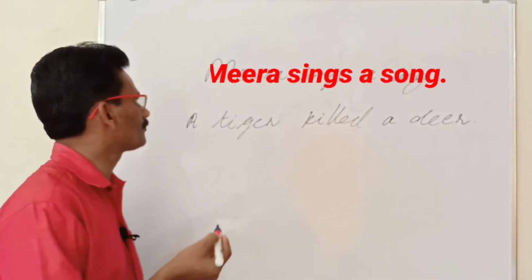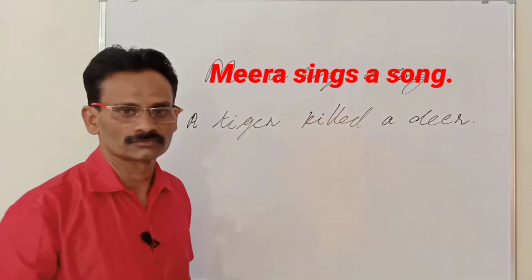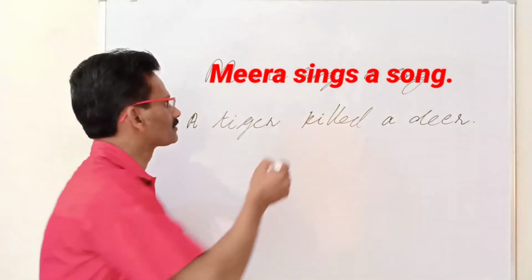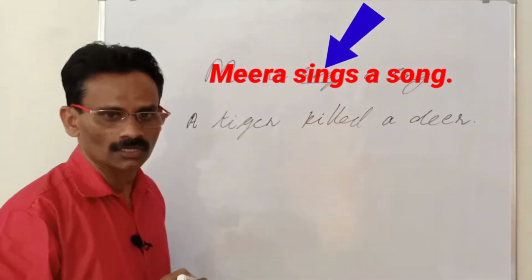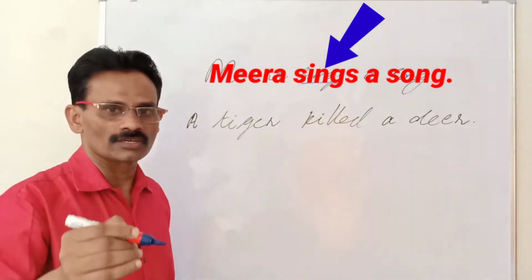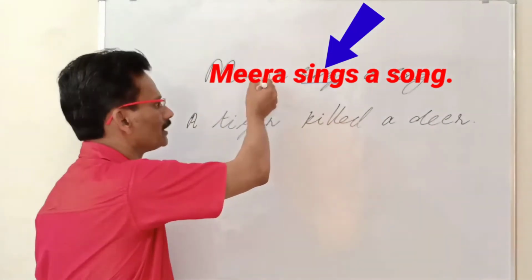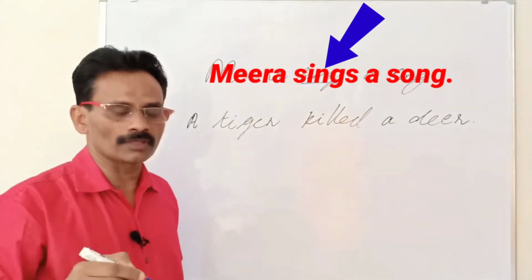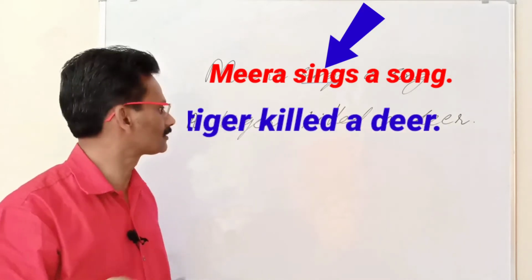Look at the example. Meera sings a song. Which is the verb in this sentence? Yes, sings is the verb. And the word sings expresses what a person, Meera, does. That is to say, a verb expresses what a person or thing does.